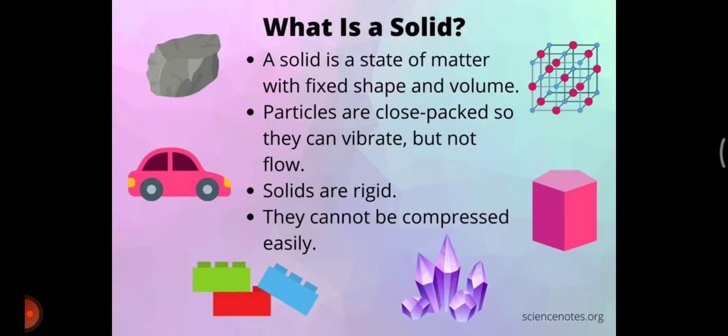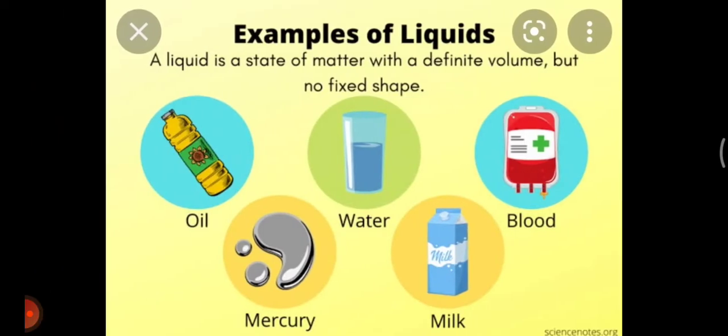Their particles are closer to each other. They are tightly packed. Okay? So the things which cannot be broken easily are considered solids, right? They have fixed shape and fixed volume, and particles are closely packed. Fine. Now moving on to the next one, which is liquids.